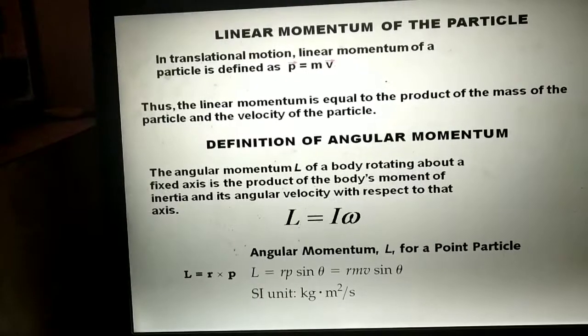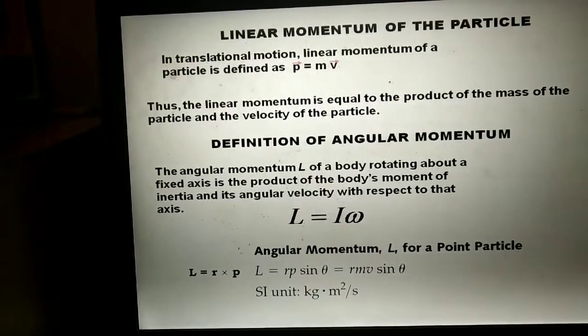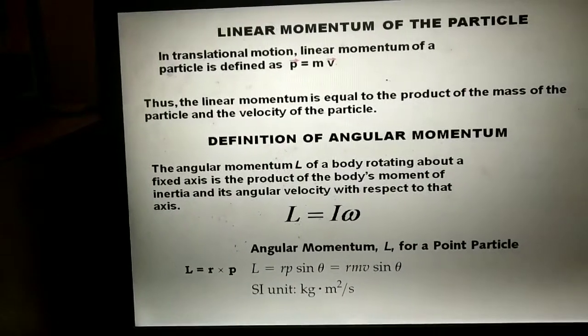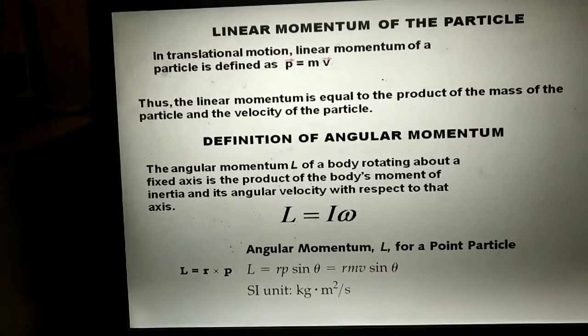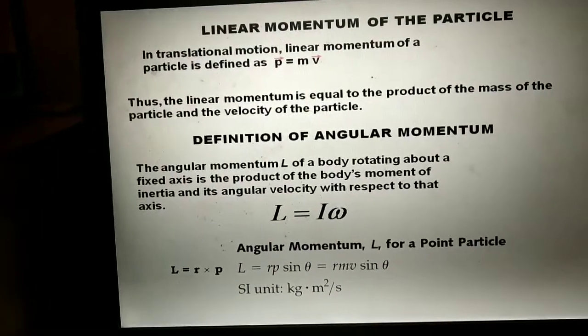Angular momentum of a body about a fixed axis is the product of the body's moment of inertia and its angular velocity with respect to that axis. The formula is L equals I omega.